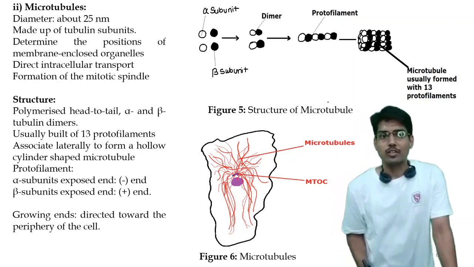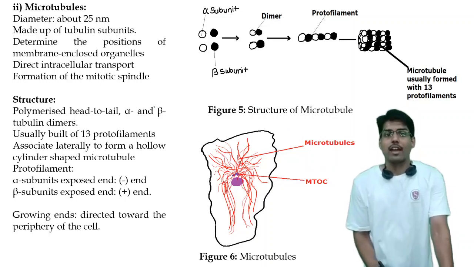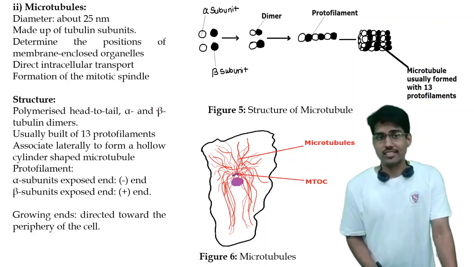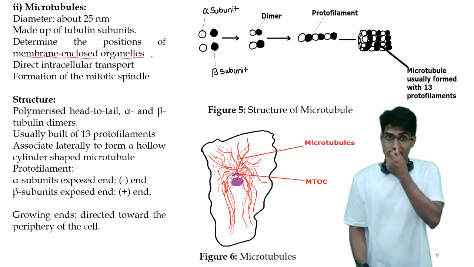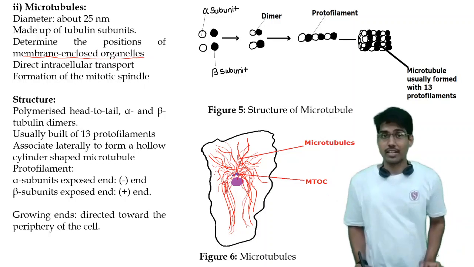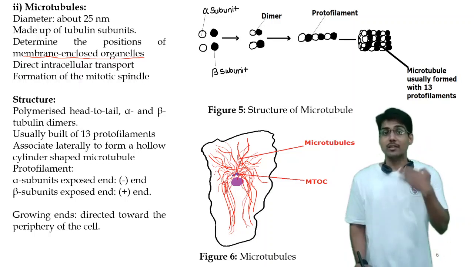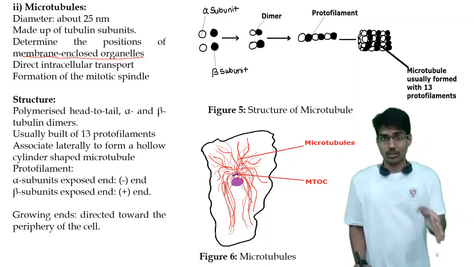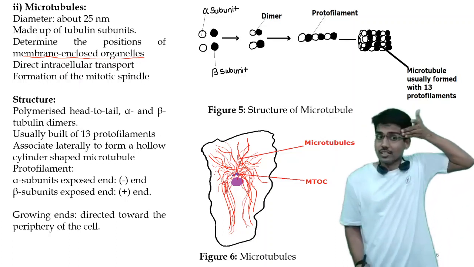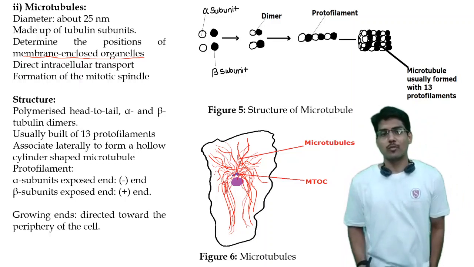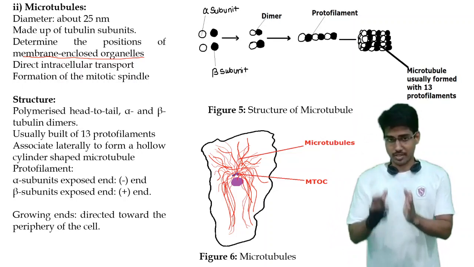These are made up of tubulin units. Individually, these microtubules are made of tubulin units. Their significance is that they determine the position of the membrane-enclosed organelles. Whatever membrane-enclosed organelles are there, like the endoplasmic reticulum and mitochondria, their position inside the cell cytoplasm is determined by the microtubules. So this is one of the important functions. Then there is also the formation of the mitotic spindle. All of this cell division and mitotic spindle function we will study in a separate slide.